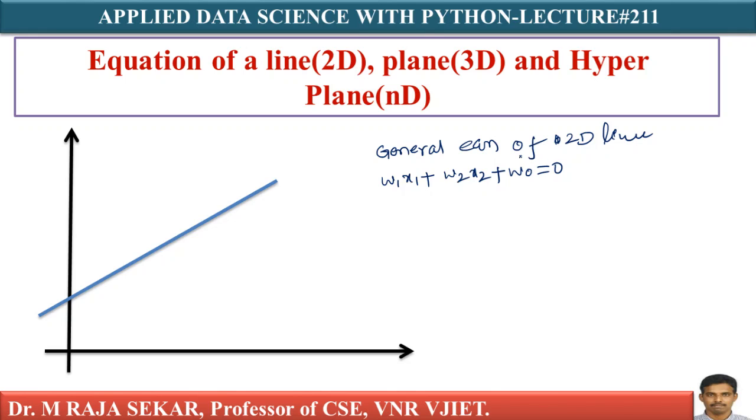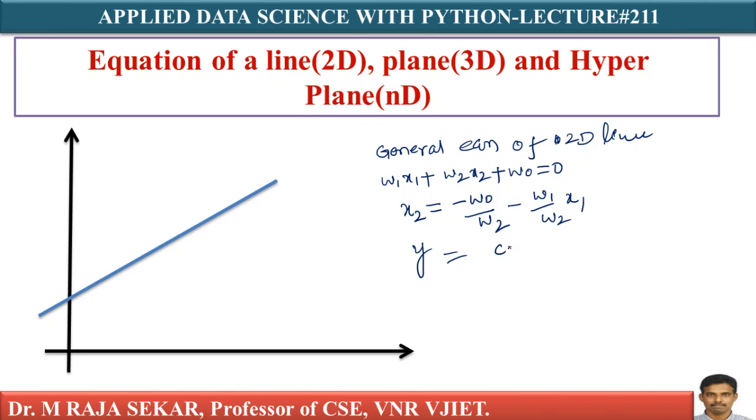Let me just rearrange the terms here. If I rearrange this, how can I write x2? x2 equal to minus W0 by W2 minus W1 by W2 into x1. It's simple mathematics, isn't it? Just compare this with y equal to mx plus c.